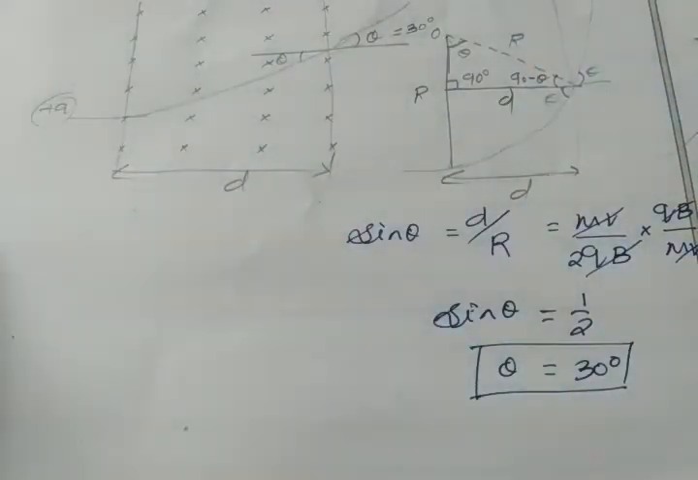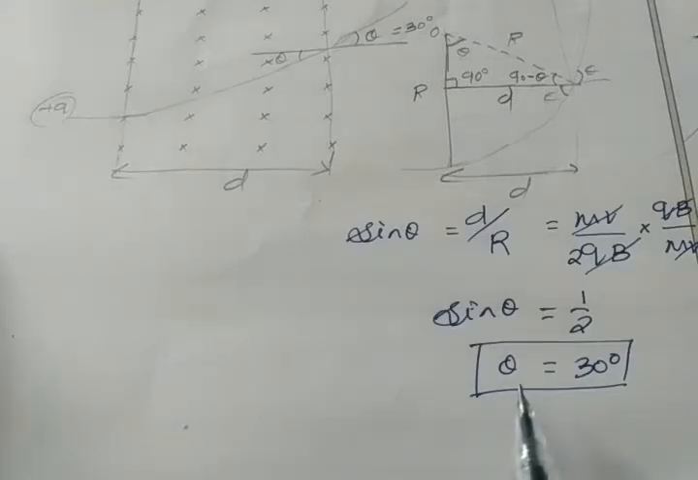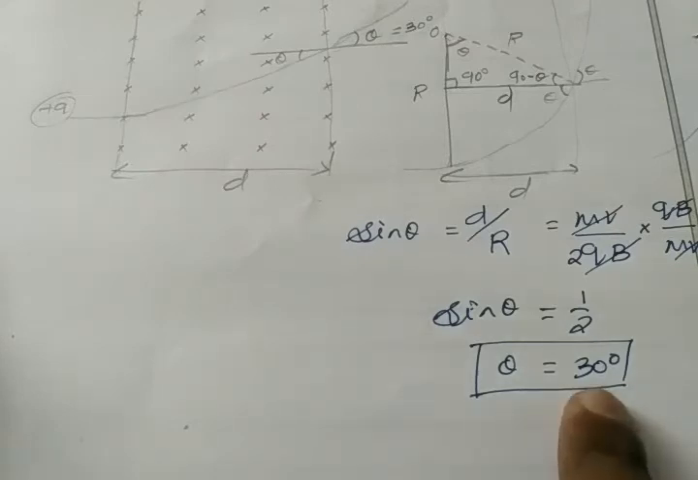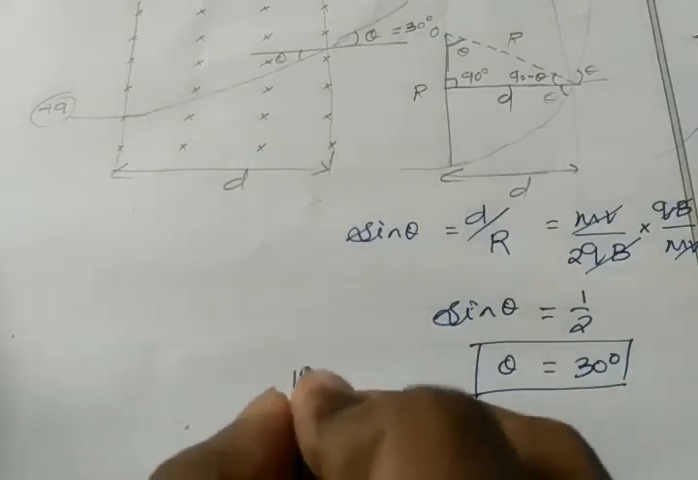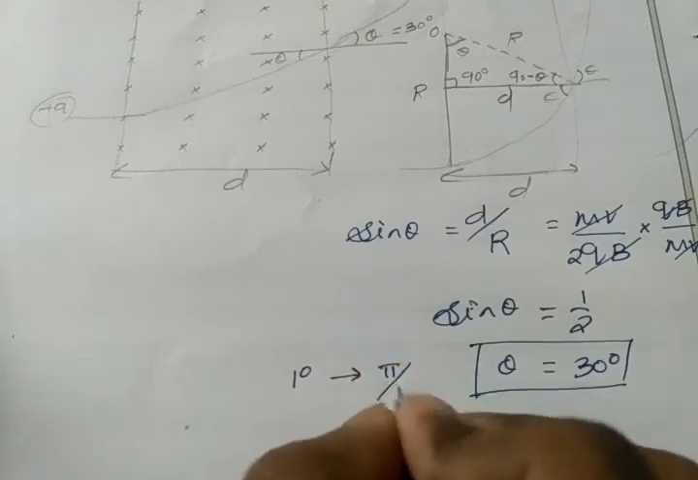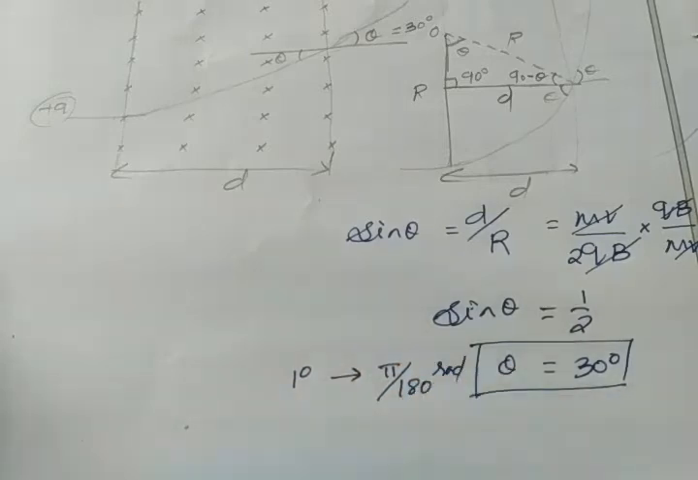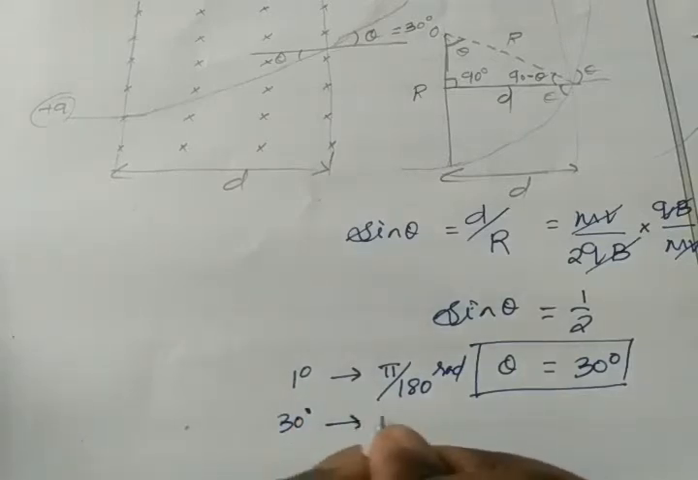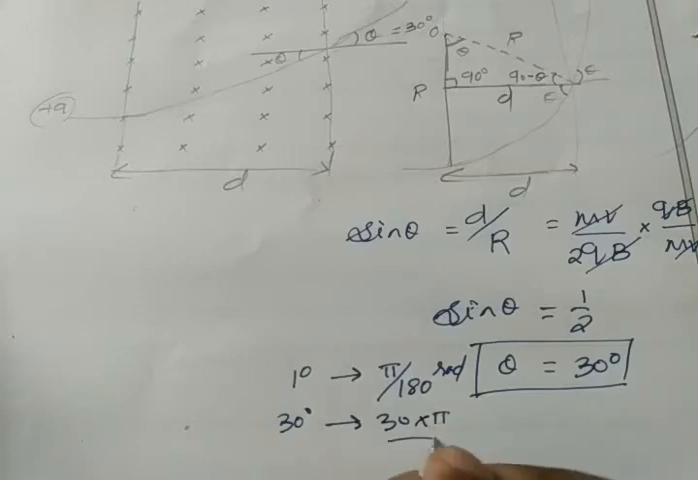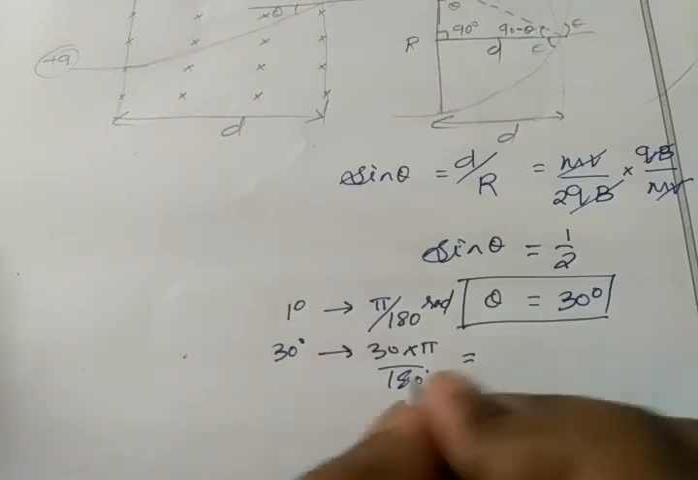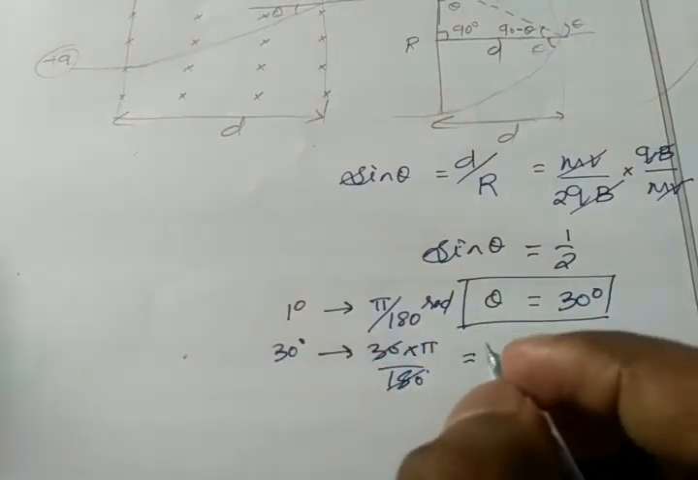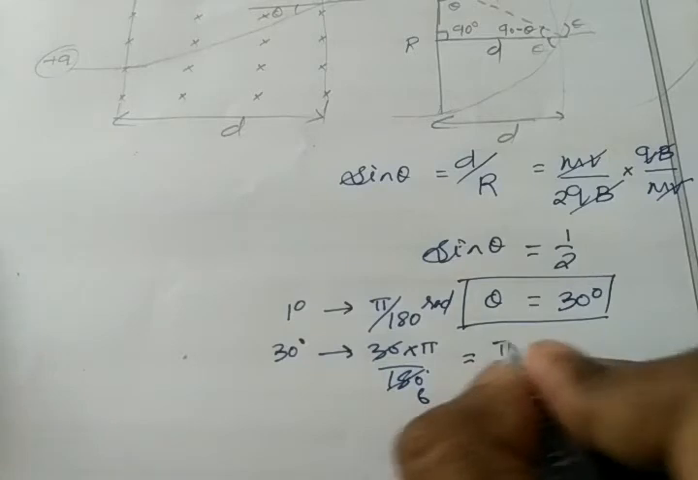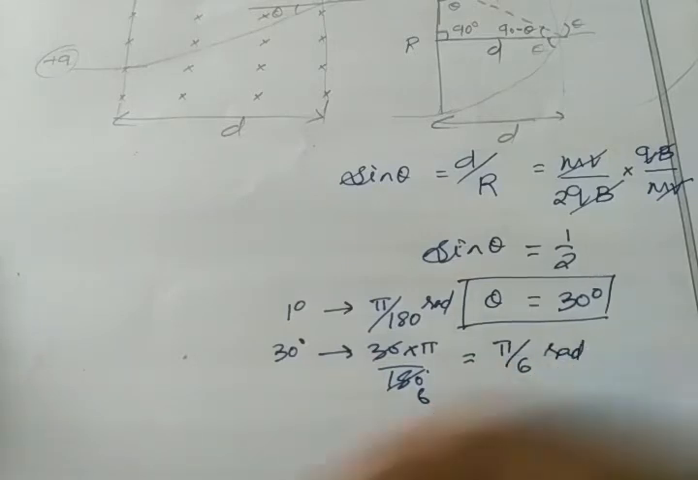Okay. So I have to find the corresponding time period for this angle. So what is the radian for theta equal to 30 degree? We know 1 degree equals pi by 180 radian. So 30 degree equals 30 into pi by 180 radian. Okay, so 30 and 180 get cancelled, then I have pi by 6 radian.